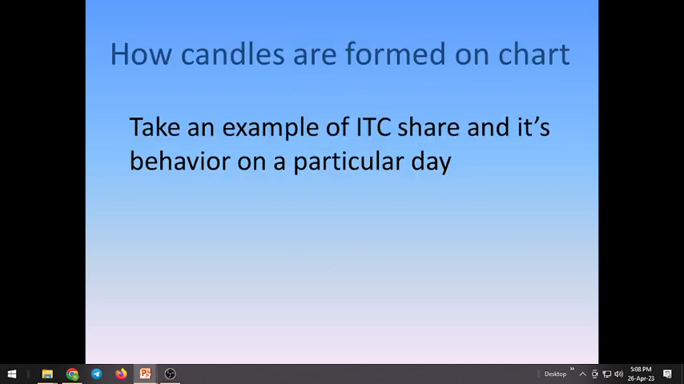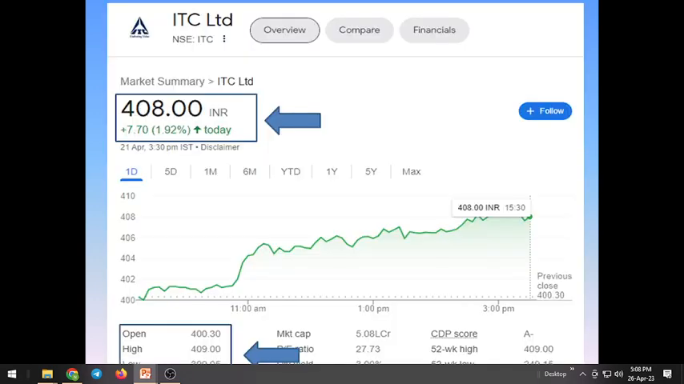We'll see how candles are formed. Take an example of ITC. See this chart, 1 day chart. ITC opened at 400 rupees 30, high made 409 and low is around 398 and closed at 408.